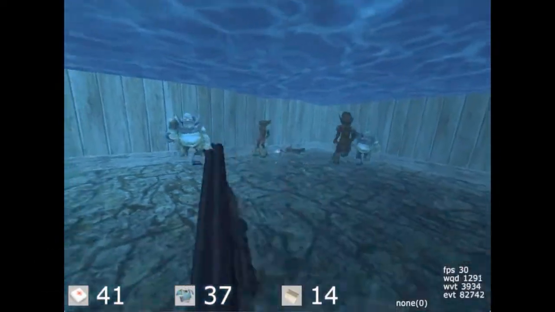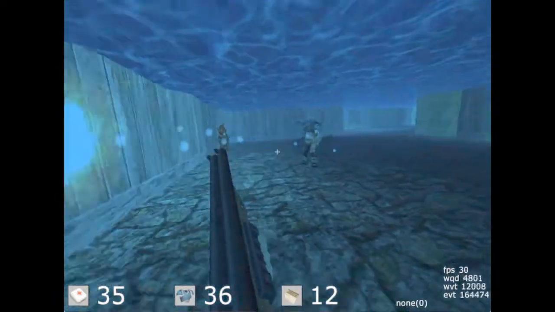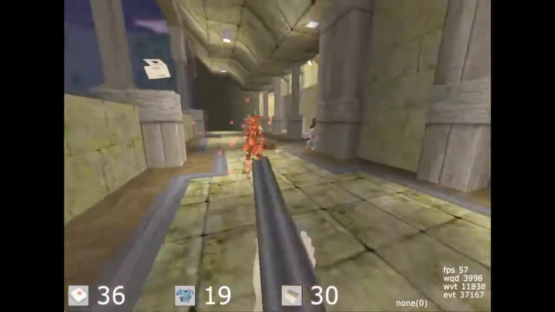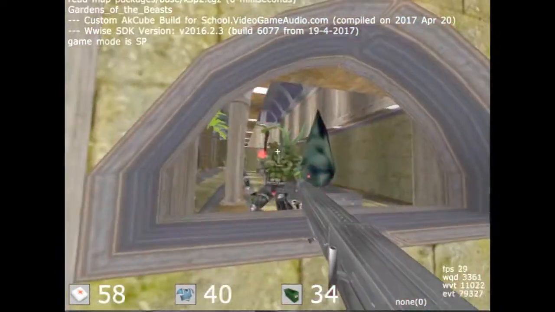Hi, for this demonstration of Audiokinetics Wwise, I recorded and designed all of the sounds for a level in the first-person shooter game Cube, and implemented the sounds onto the game using the middleware program Wwise.